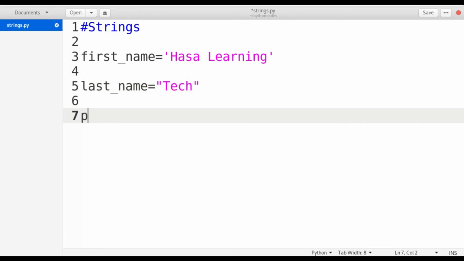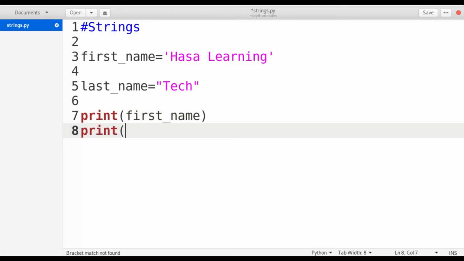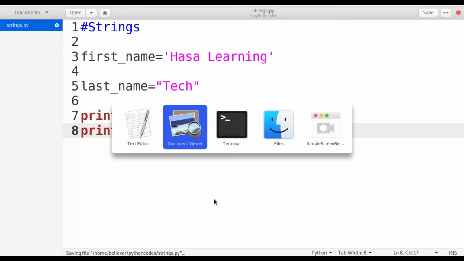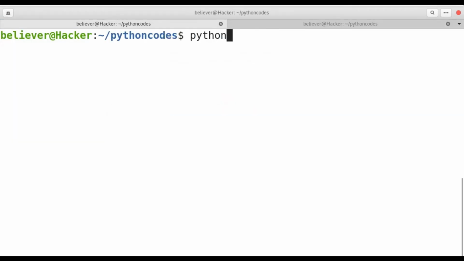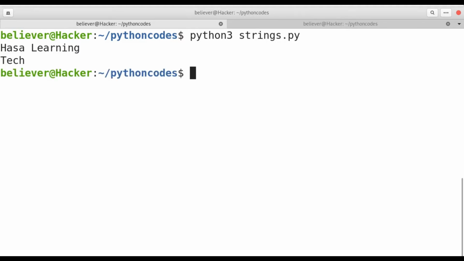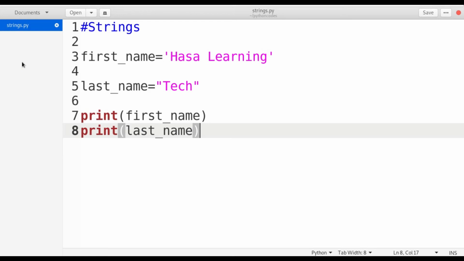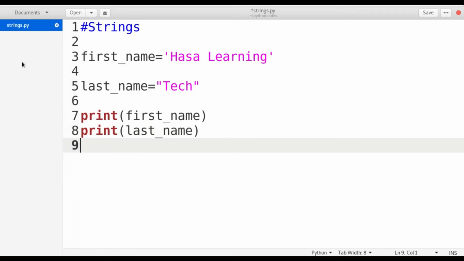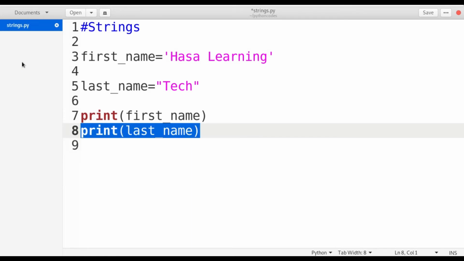Let's print these. print of first_name, print of last_name. Let's execute this and see what happens. In strings.py, I get Hasa learning and tech as separate outputs. So in this way we can define strings in single quotes and double quotes.